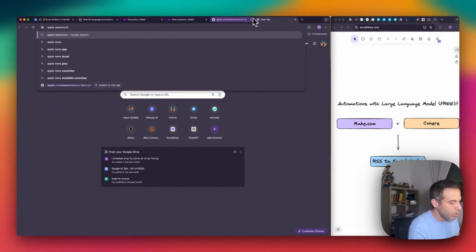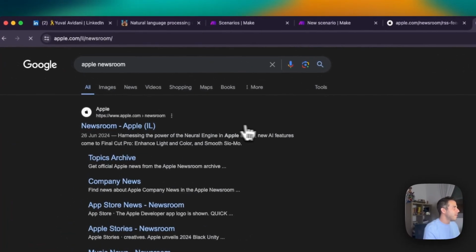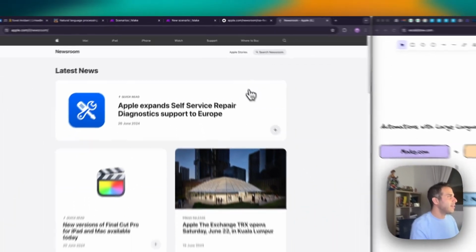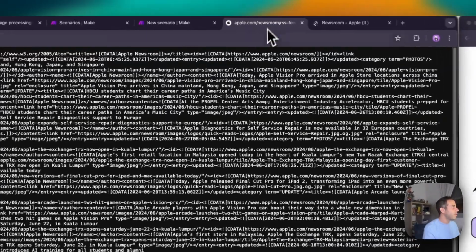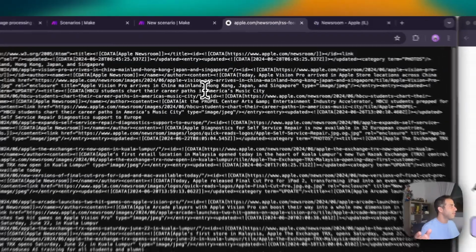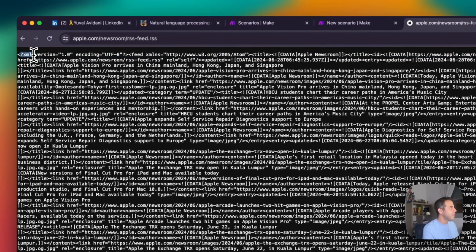So just so you can see it visually as well, if I were to write Apple Newsroom in Google or in your favorite browser, and I would click on it, then I can see I have articles in here, right? But if I go to the RSS feed, I can't understand anything from it because it looks like a complete mess. But if I try just to read it from left to right, I can see something which stands for XML.